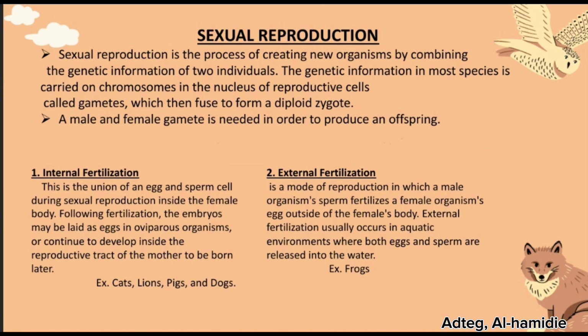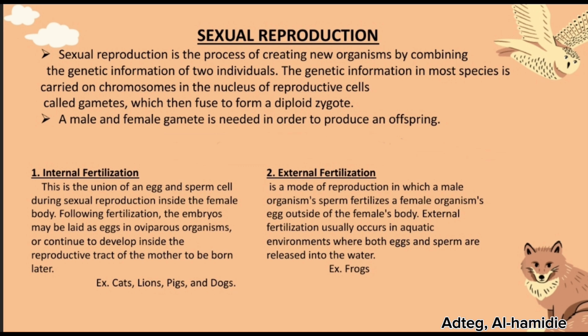Okay, so let's keep the ball rolling. Let's discuss the mechanism of fertilization. There are two types of fertilization, internal and external. Internal fertilization is the union of an egg and sperm cell during sexual reproduction inside the female body. Following fertilization, the embryos may be laid as eggs in oviparous organisms or continue to develop inside the reproductive tract of the mother to be born later. Examples are cats, lions, pigs, and dogs.